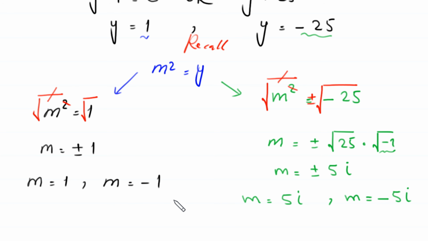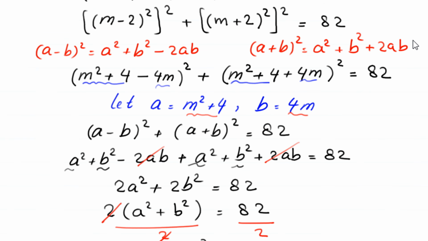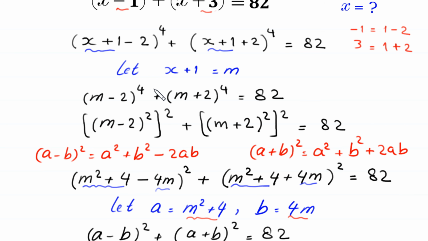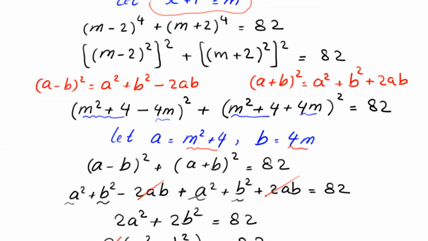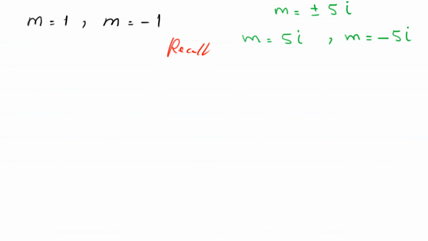Now to find the values of x, we recall that we have supposed that x plus 1 is equal to m. So when m is equal to positive 1, then this equation will become x plus 1 is equal to 1.